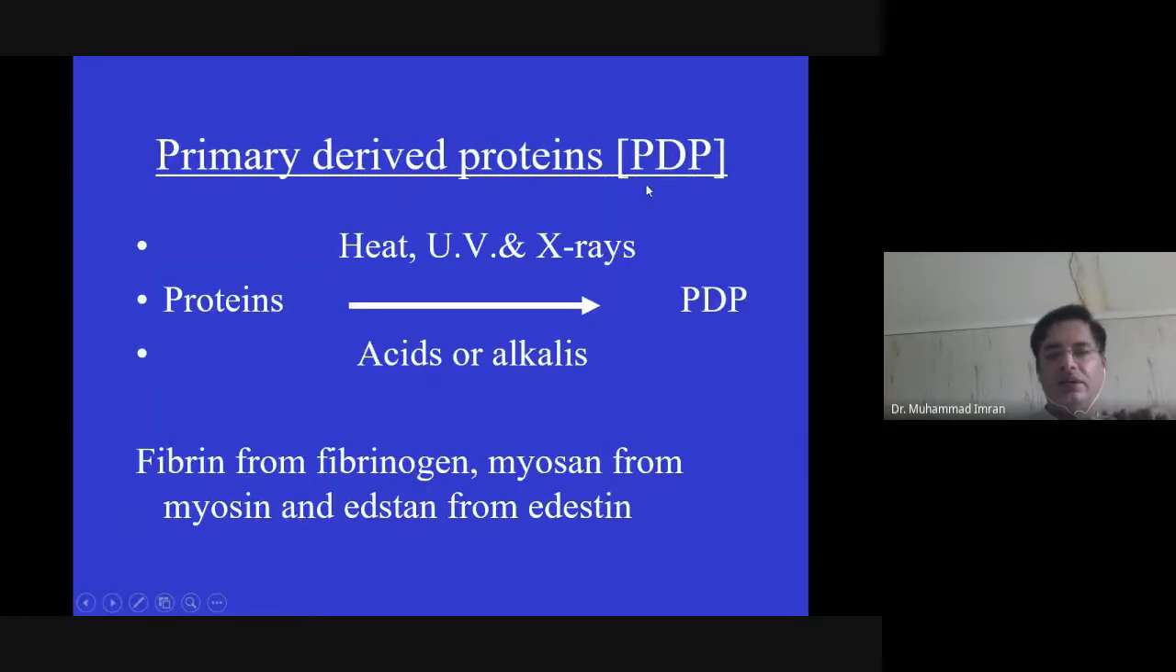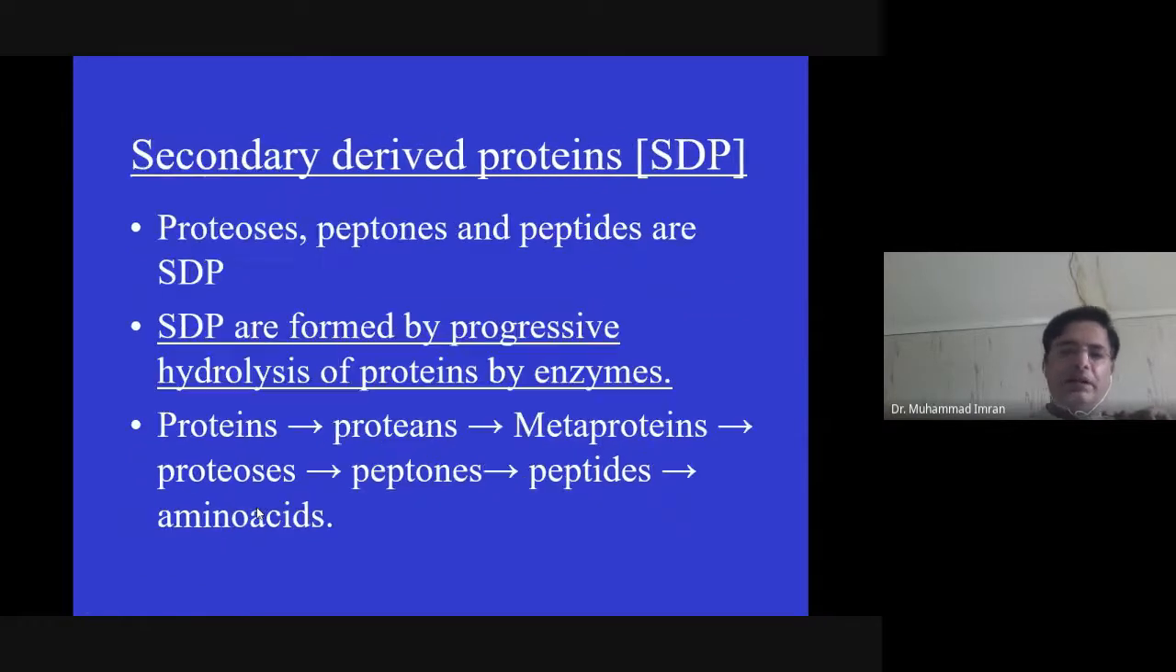Primary derived protein, if we obtain the protein by one single step reaction by some physical forces like heat, UV, and X-rays, acid, and alkali, this is known as a primary derived protein. Like fibrin from fibrinogen, myosin from myosinogen, and adenosine from adenosine. This is one step reaction proteins. So that's why they are known as primary derived protein.